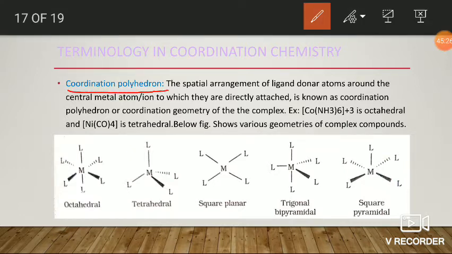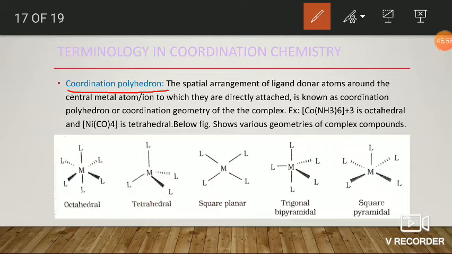Next, coordination polyhedron. In coordination compounds, the donor atoms of the ligands are bonded to the central atom or ion in a particular direction in order to give a particular geometry to that complex compound.